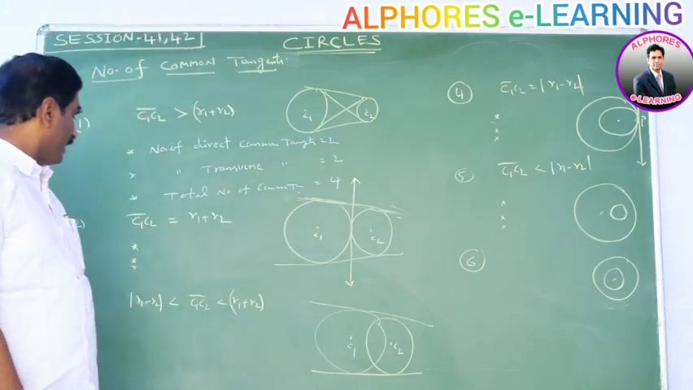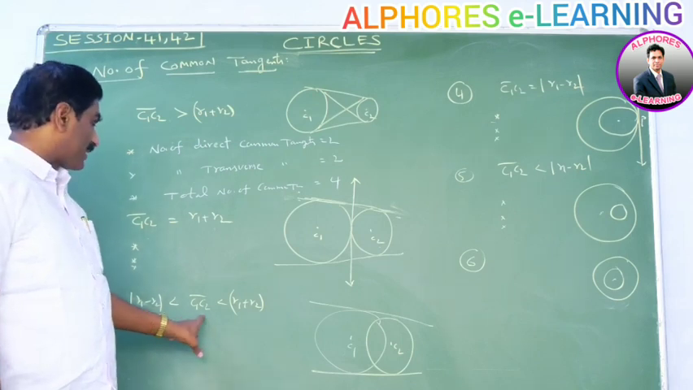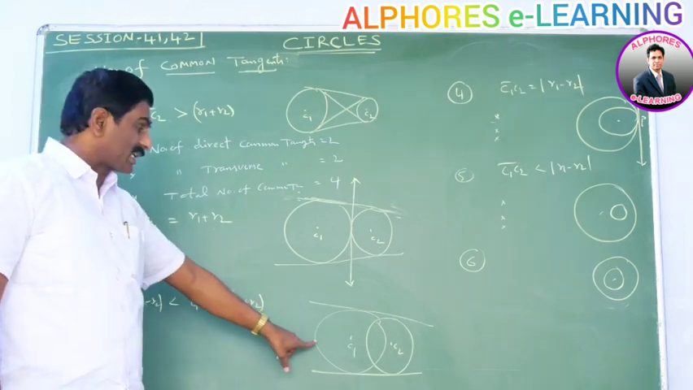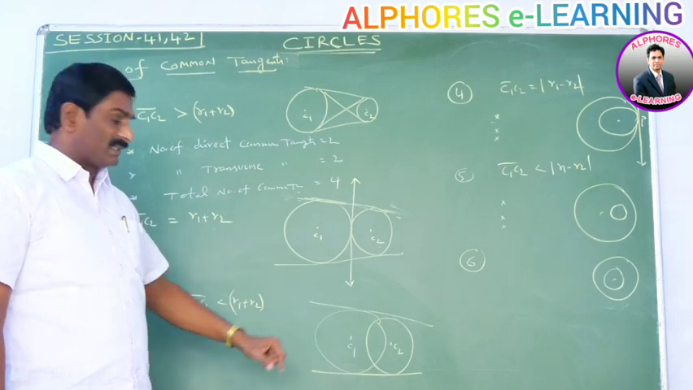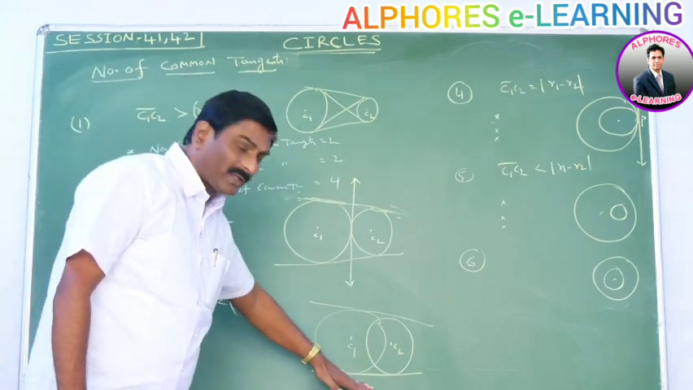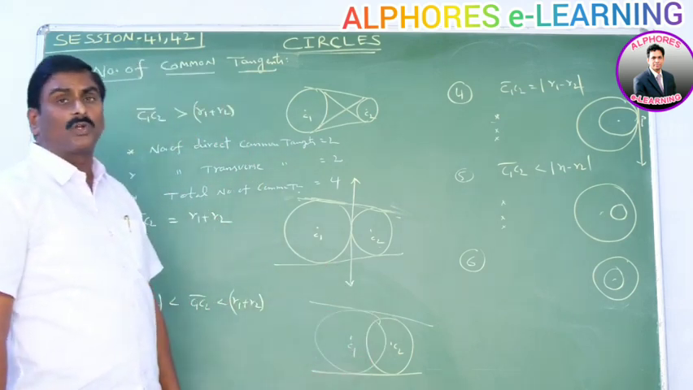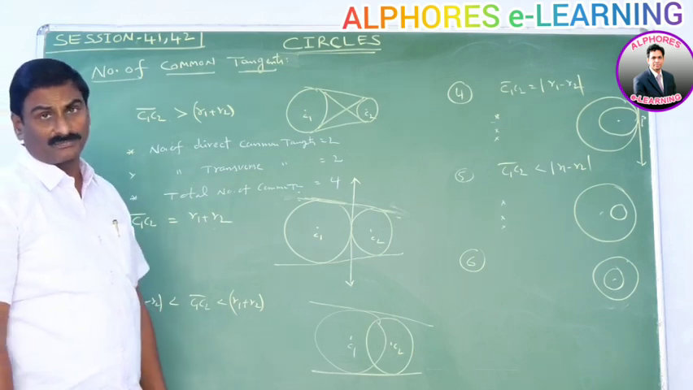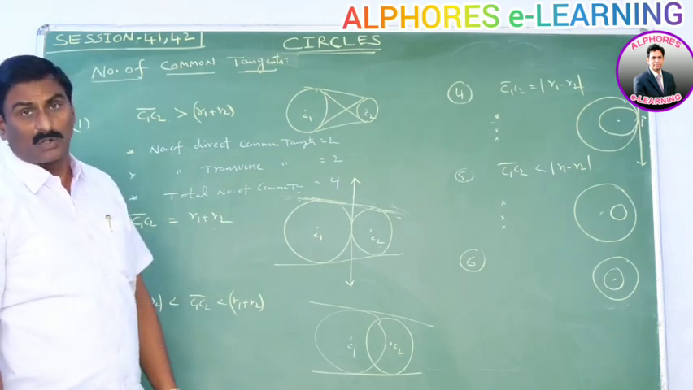Okay. Next, if |R1 - R2| is less than C1C2 is less than R1 + R2, then the two circles are intersecting each other. In this case, we get direct common tangents as 2 and transverse common tangents as 0. No transverse common tangent exists here. Okay. Total number of common tangents is equal to 2.